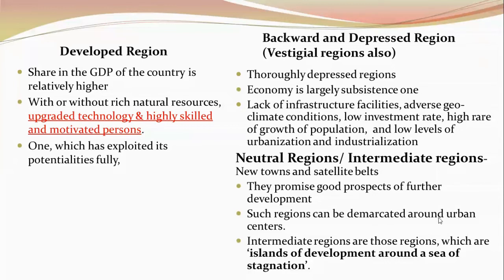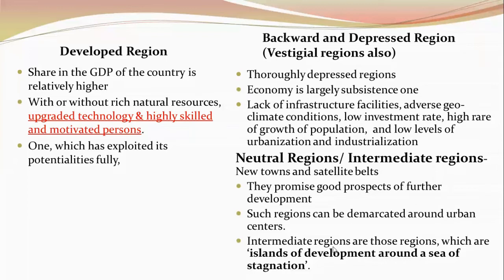Then they are a little away from the main urban center. They have good employment generation prospects. The service sector might be very well developed there. The IT sector, the service sector and the manufacturing sector are highly developed over there. So these are the neutral regions.